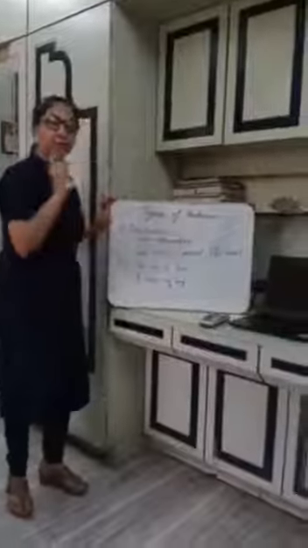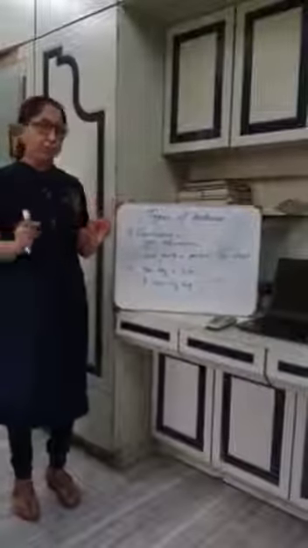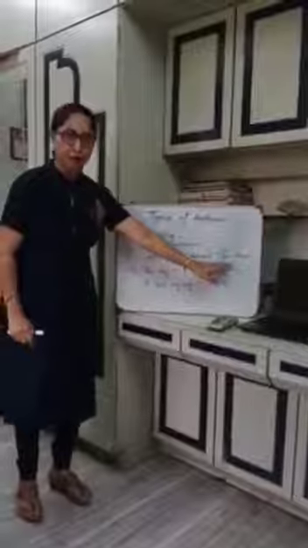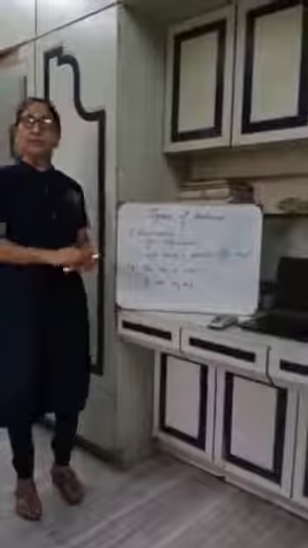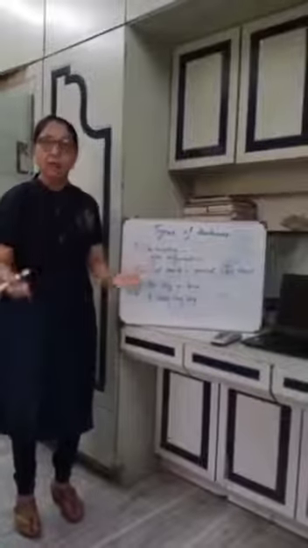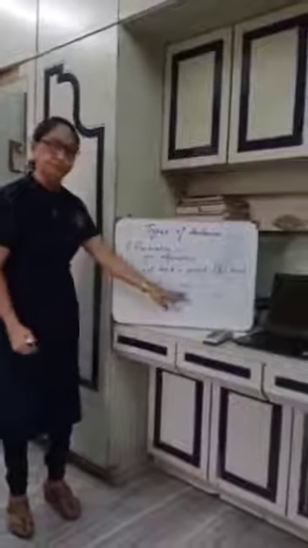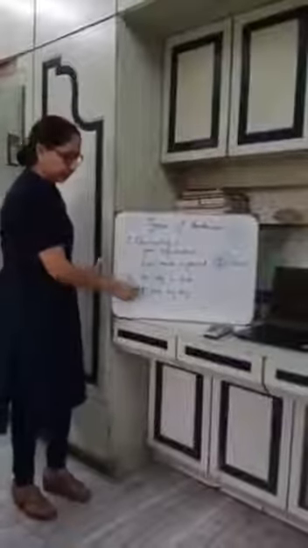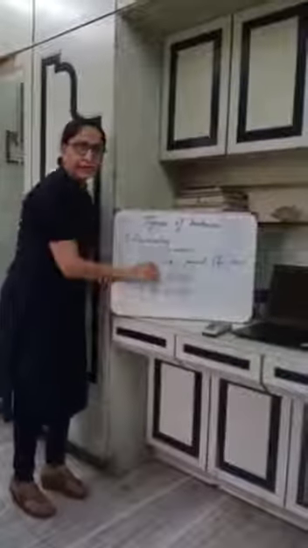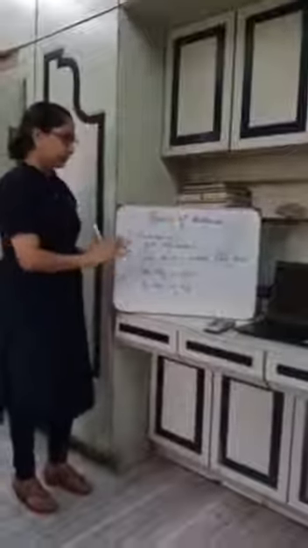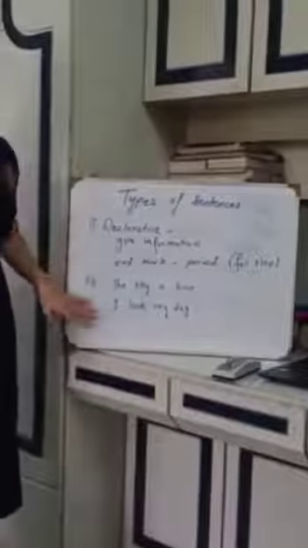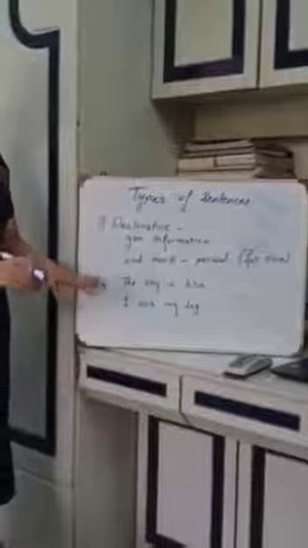A declarative statement gives you information and it ends with a period, a full stop mark. For example, the sky is blue, this is a pen, I love my dog. All these statements are giving you information. It is a sentence which ends in a period, it ends in a full stop. This is a declarative sentence. Make 4 examples of these declarative sentences using anything.